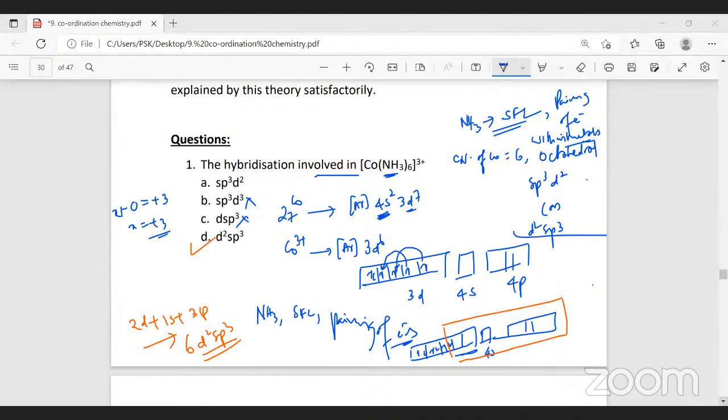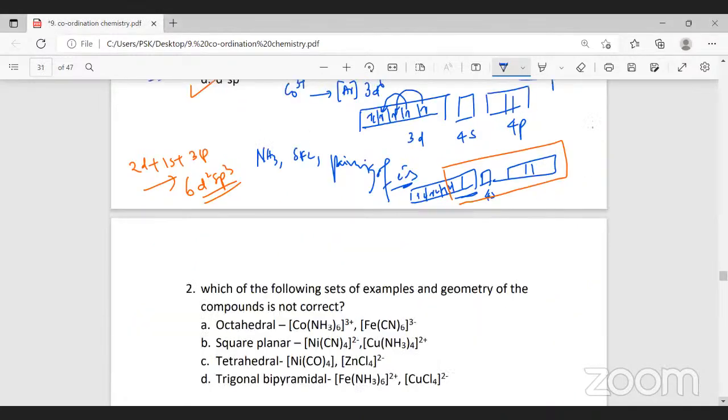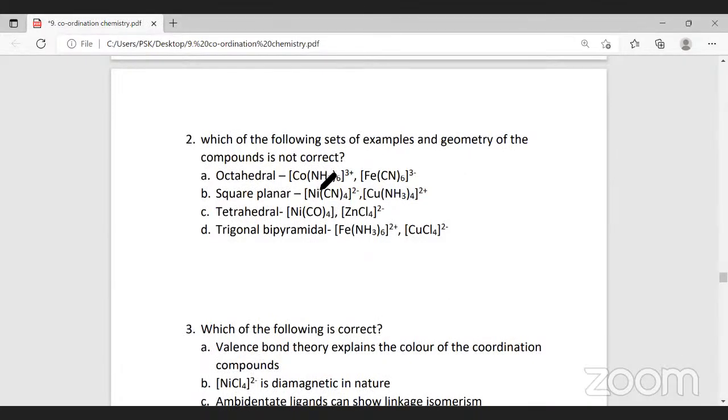Which of the following set of examples and geometry of the complex is not correct? Now you can see in the first case, in both the cases, coordination number is 6. When the coordination number is 6, the geometry is octahedral. Correct.